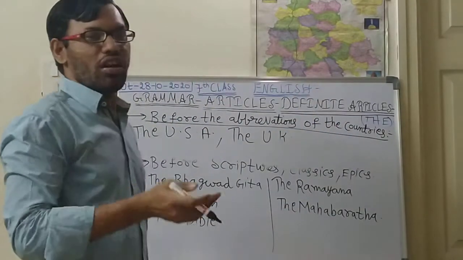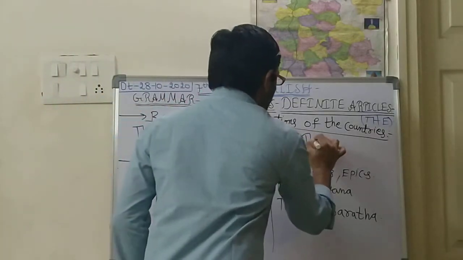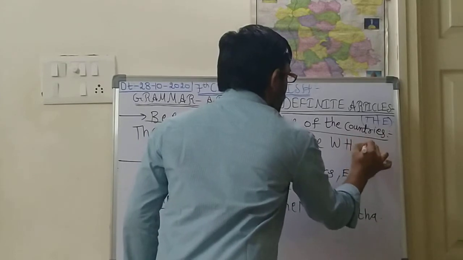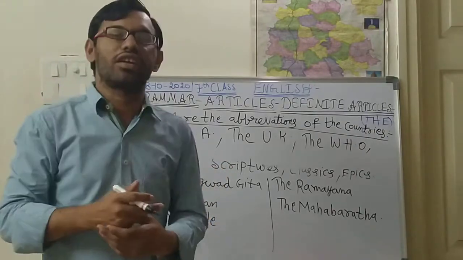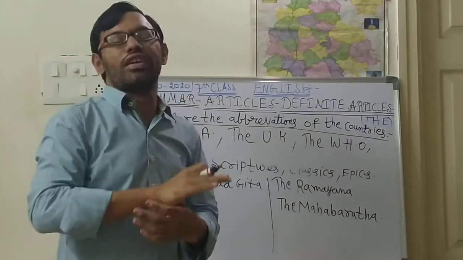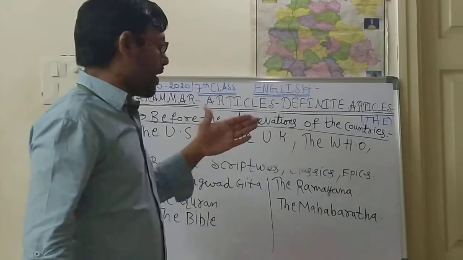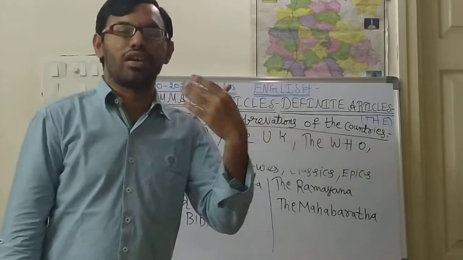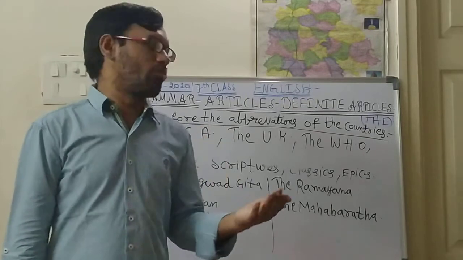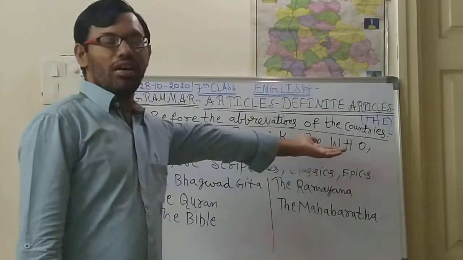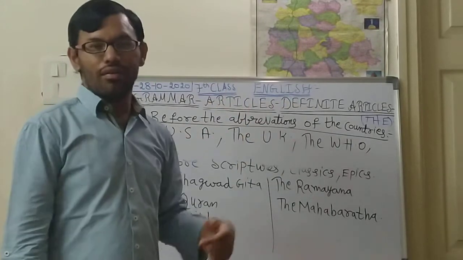Not only countries, but also before organizations we will be saying "the". For example, the WHO, the UNICEF, the UNESCO. These are international organizations, and they help the world by providing food, medicines, or kits. So before these organizations and before countries, "the" is used.